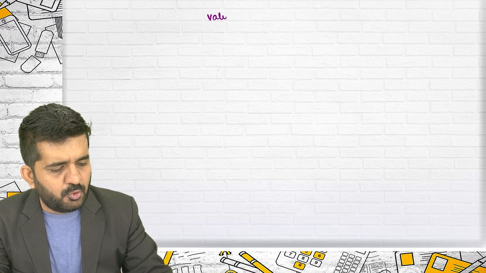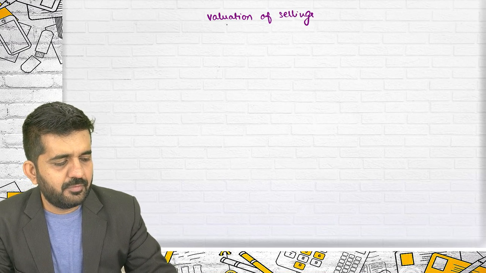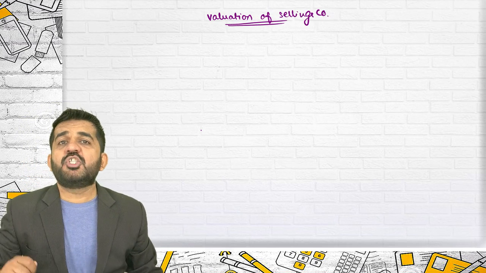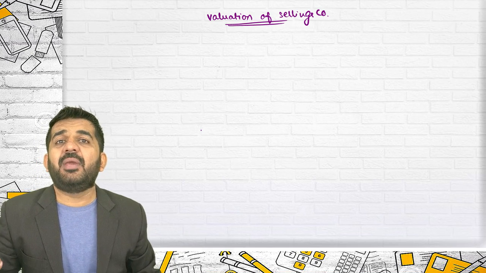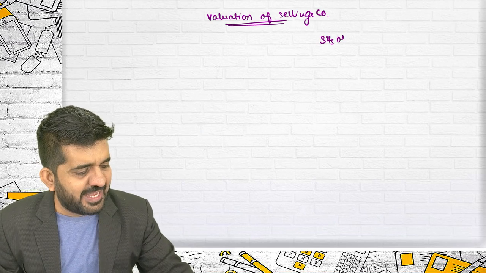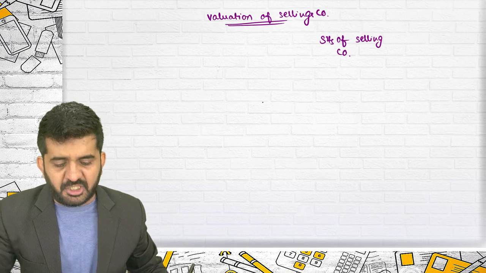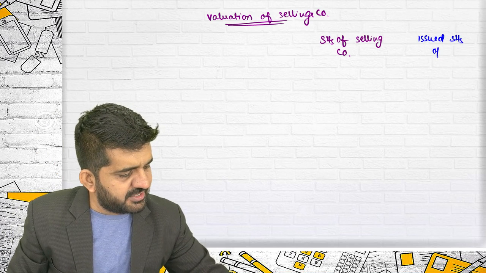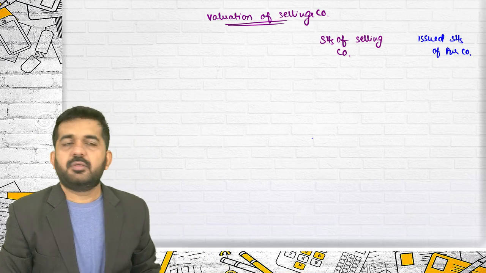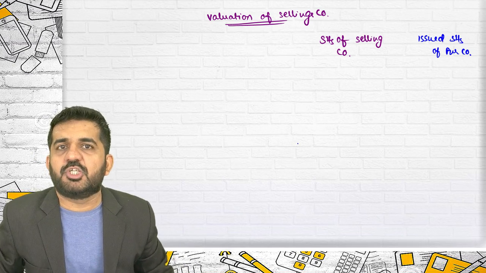Also, we understood whenever we do merger and acquisition, we are practically doing valuation of a selling company. How much worth or how much amount of shares are we paying to shareholders of the selling company? Normally, what is issued is the shares of the purchasing company. So how much amount should be paid to shareholders of the selling company?